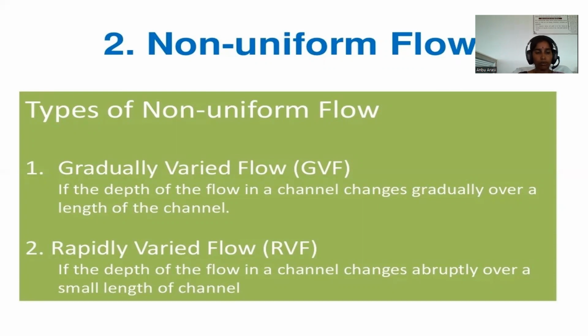Rapidly varied flow is defined as that flow in which the depth of flow changes abruptly over a small length of the channel. When there is any obstruction in the path of flow of water, the level of water rises above the obstruction and then falls and again rises over a small length of channel. As the depth of flow changes rapidly over a short length of the channel, for this short length the flow is called rapidly varied flow.